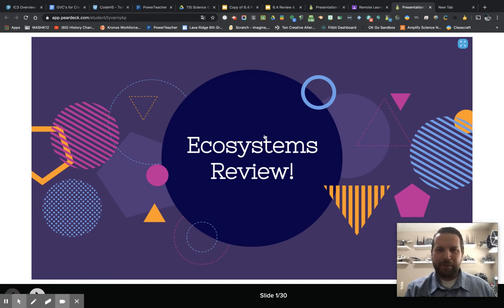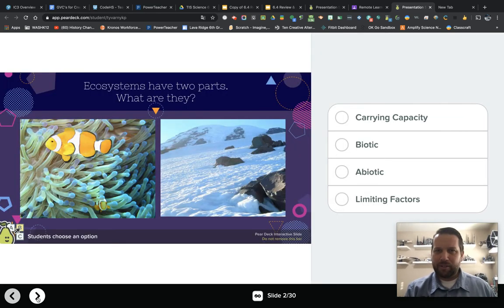It'll make a copy for you. This will be your copy, and then just go through. Oops, if I can get this thing out of the way. Go through these slides. When the Pear Deck slides pop up like this, it's just to help you review. Ecosystems have two parts. What are they? If you're not sure, that means you need to go do something.